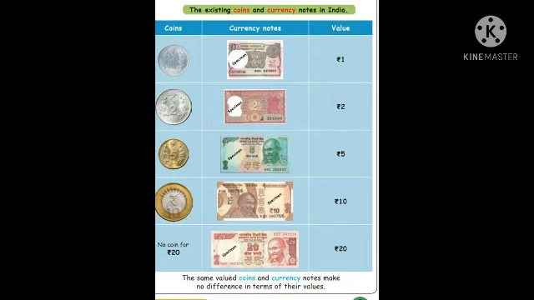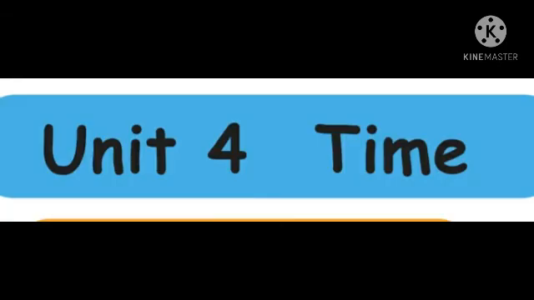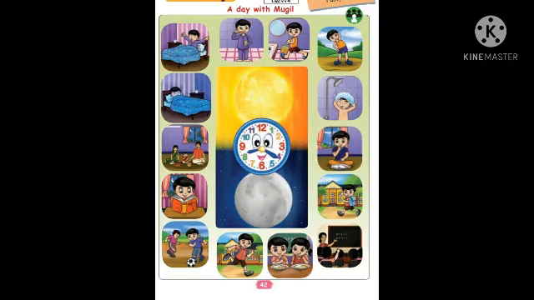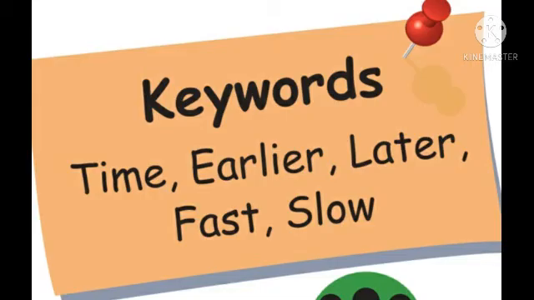I hope you all completed the exercise, page numbers 38, 39, 40 and 41, isn't it? Okay. Today we are going to learn a new lesson. Unit 4, Time. Page number 42. All of you take your book. Page number 42. What are the keywords?